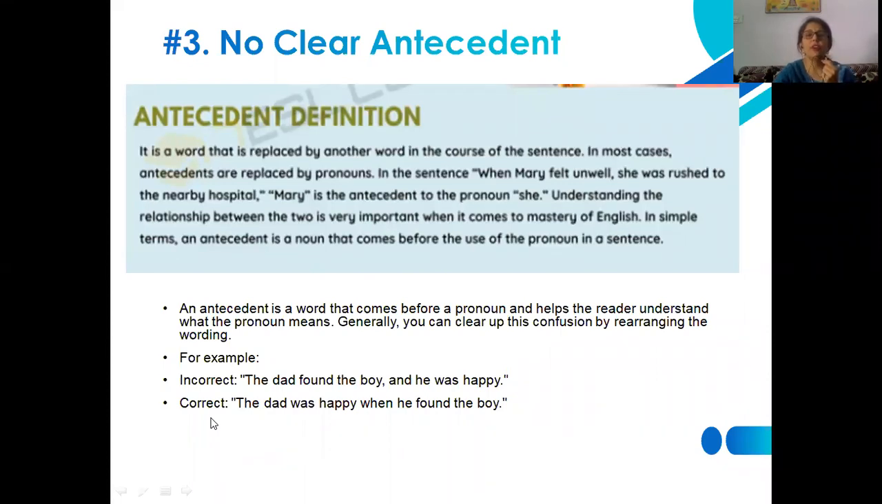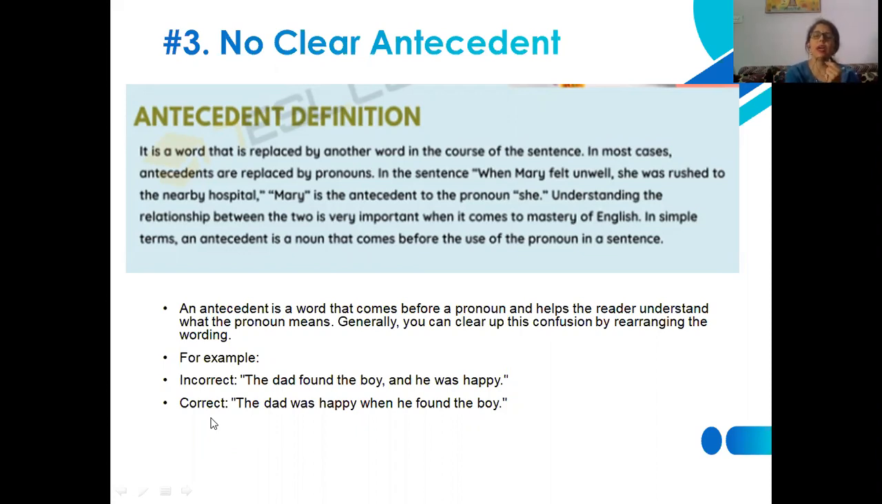An antecedent is a word that is replaced by another word in the course of a sentence. Antecedents are generally replaced by pronouns. In the sentence, "When Mary felt unwell, she was rushed to the nearby hospital," Mary is the antecedent to the pronoun she.